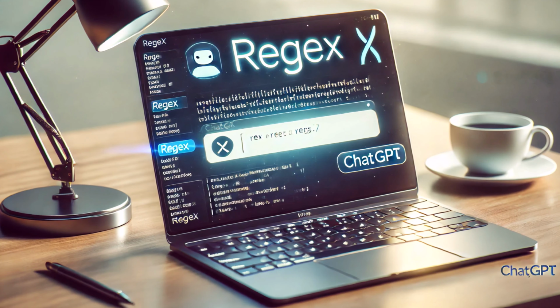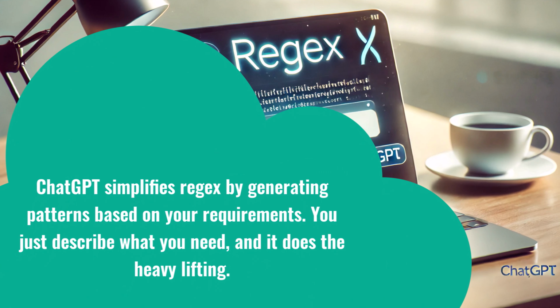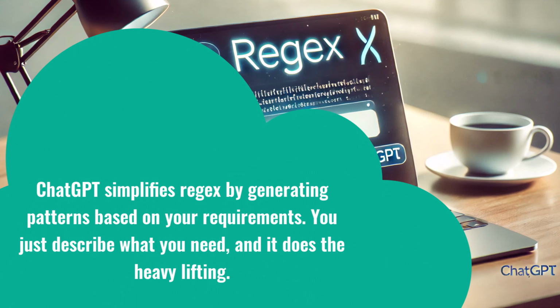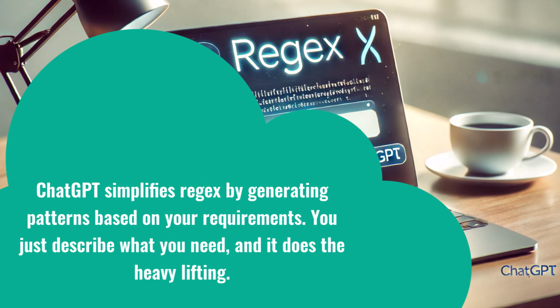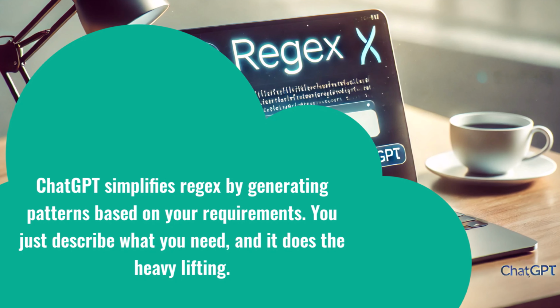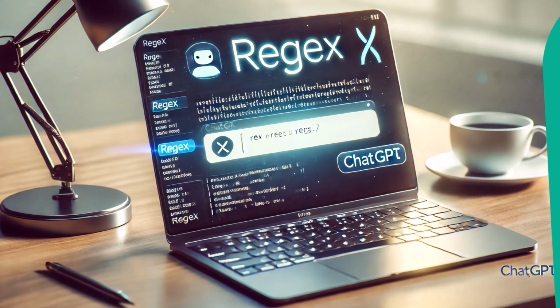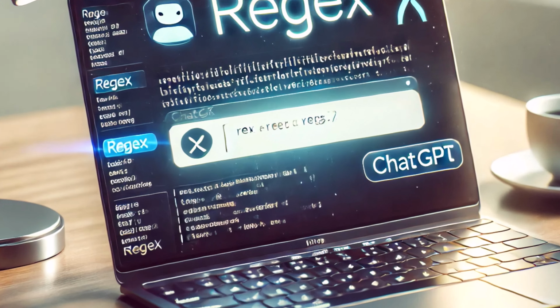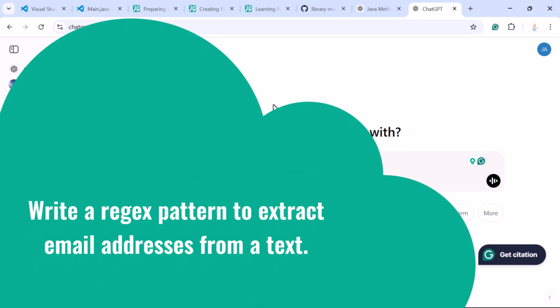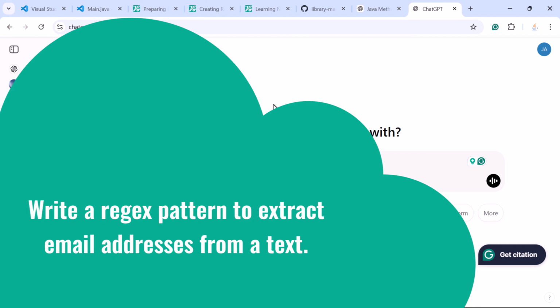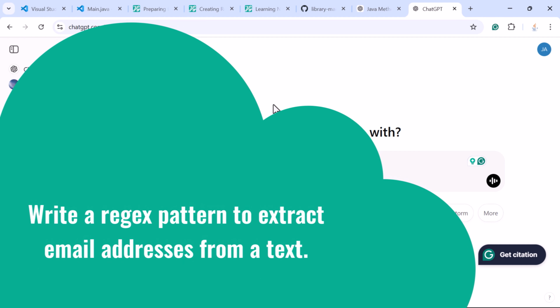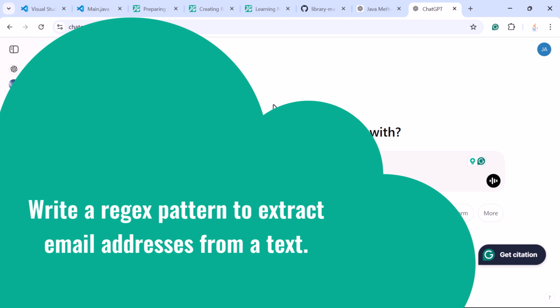Now let us see how ChatGPT helps create regular expression patterns. ChatGPT simplifies the regex by generating the patterns based on your requirement. You just describe what you need and it does the heavy lifting. For example, let us say we want to extract the email addresses from a large amount of data. Then let us tell ChatGPT to create a regular expression pattern to extract the email addresses from the data.